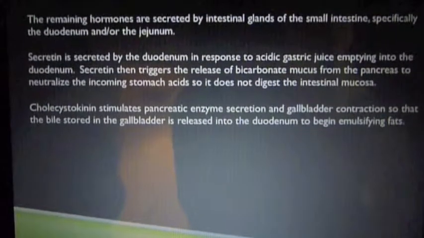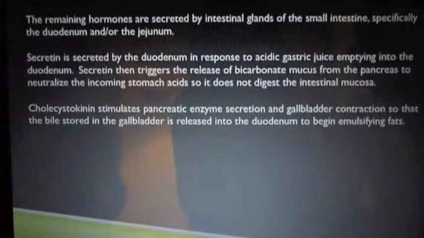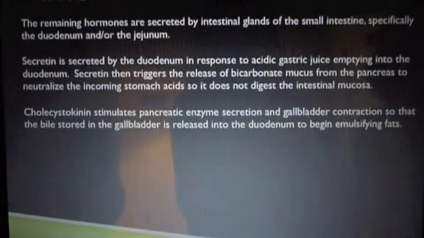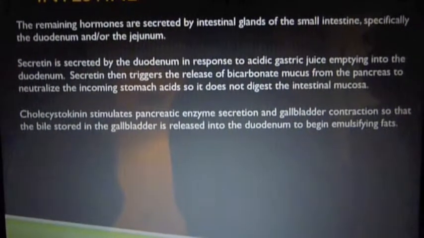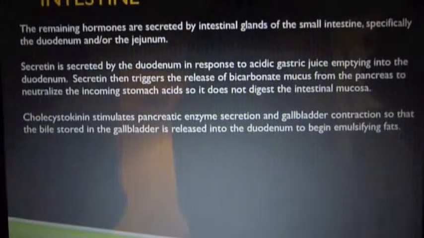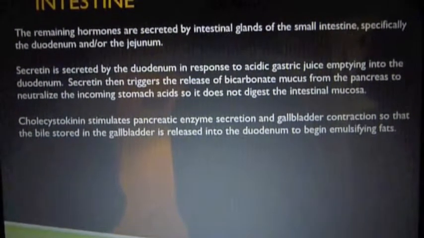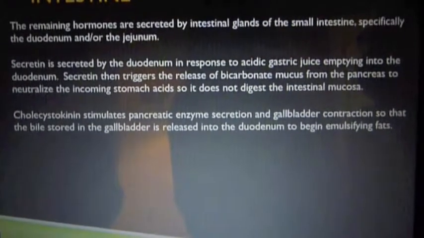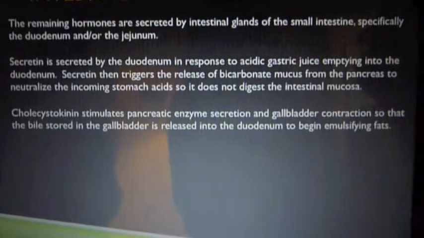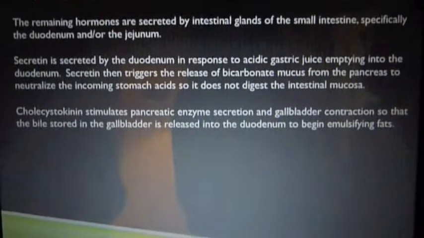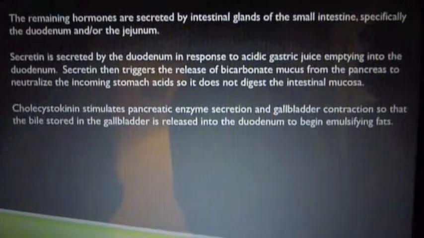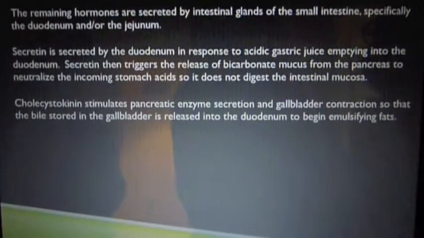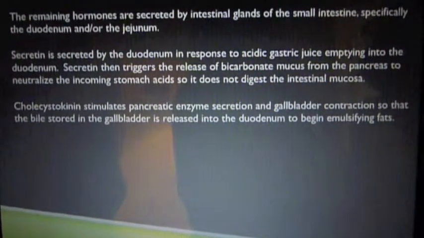The remaining hormones are secreted by intestinal glands of the small intestine, specifically the duodenum and jejunum. Secretin is secreted by the duodenum in response to acidic gastric juice emptying into the duodenum. Secretin then triggers the release of bicarbonate mucus from the pancreas to neutralize incoming stomach acid, so it does not digest the intestinal mucosa. Cholecystokinin stimulates pancreatic enzyme secretion and gallbladder contractions so that the bile stored in the gallbladder is released into the duodenum to begin emulsifying fat.